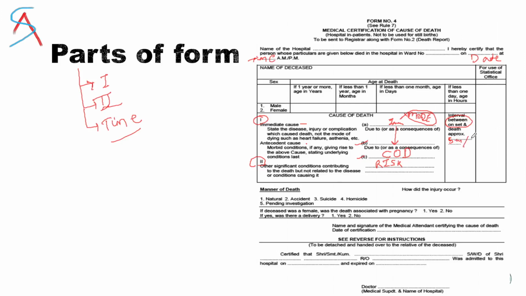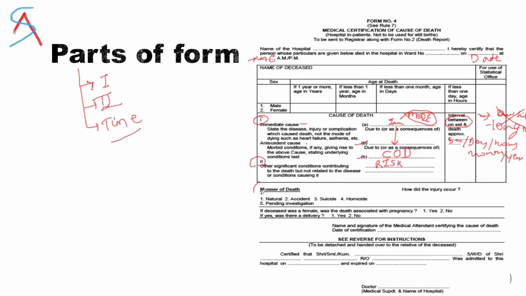You can write it in days, hours, months, or even years. You can also write it as unknown, or since birth. This timing part is very important. In the timing section, what you should not write is "a while" or "long time". These things you should not write, because a death certificate needs to be very precise and very crisp.